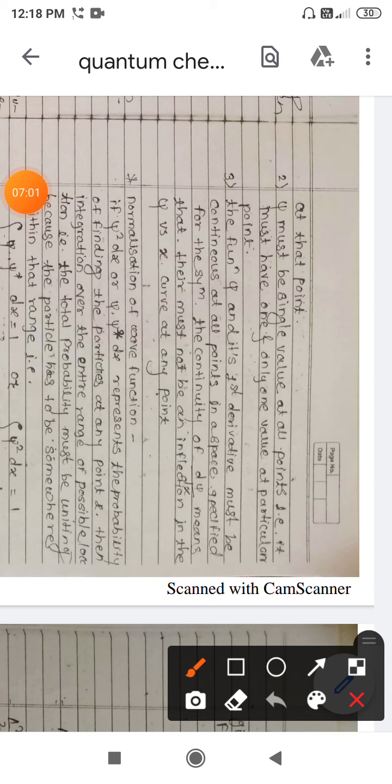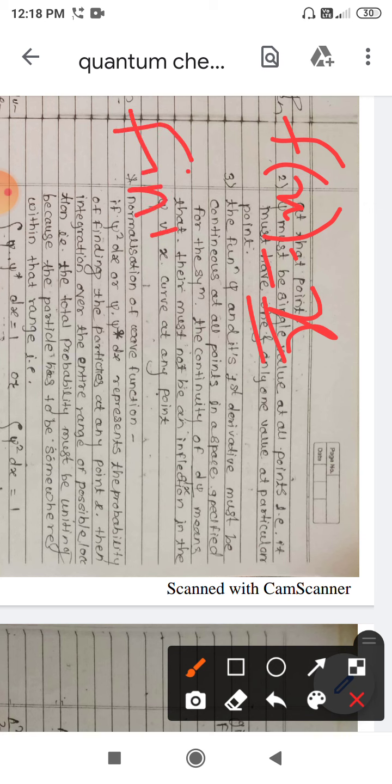f of x is equal to x. So this is my function. We need to say whether this given function is acceptable or not. For the given function to be acceptable, all the three conditions should be satisfied. So first condition is what? The given function should be finite. But is this given function, f of x equal to x, finite or not?